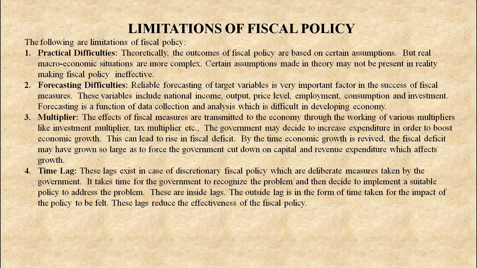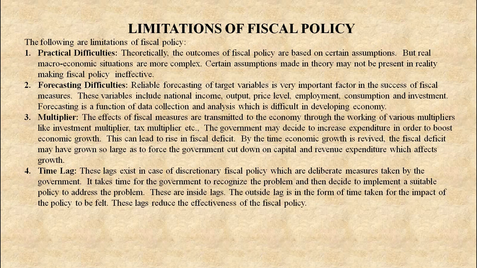Next, multiplier. The effects of fiscal measures are transmitted to the economy through the working of various multipliers like investment multiplier, tax multiplier, etc. The government may decide to increase expenditure in order to boost economic growth. This can lead to a rise in fiscal deficit. By the time economic growth is revived, the fiscal deficit may have grown so large as to force the government to cut down on capital and revenue expenditure, which affects the growth.